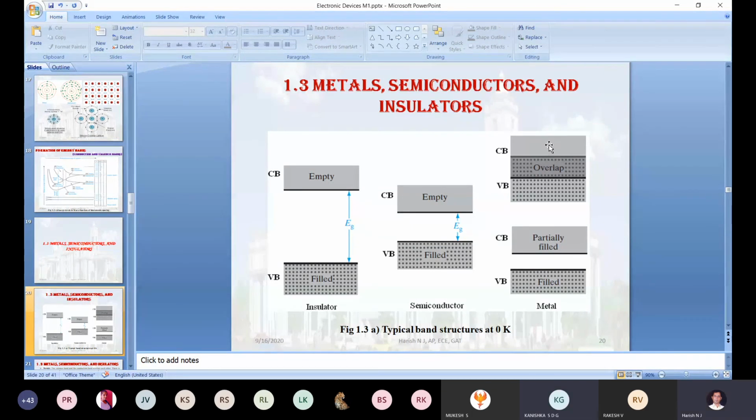Excuse me, sir. Yeah, please. Sir, in case of an insulator, when the temperature is increased to the maximum extent, like its melting point, can it be converted to a conductor also, sir? No, that only I am telling you. The maximum energy accepting level of the electrons present in the valency band will be only 2.5 electron volt. Only 2.5 electron volt.